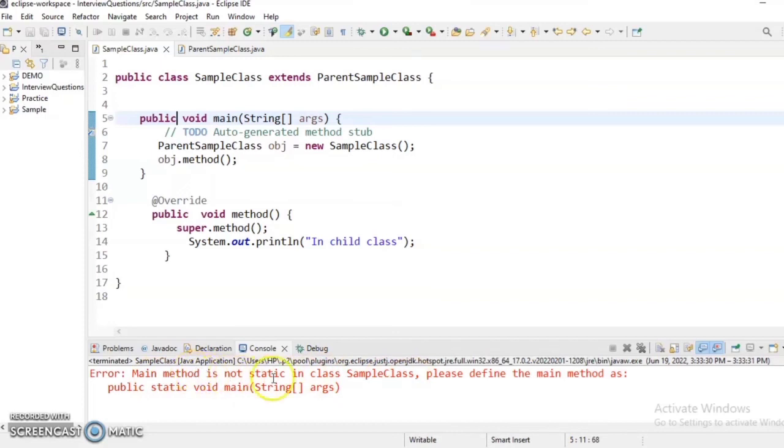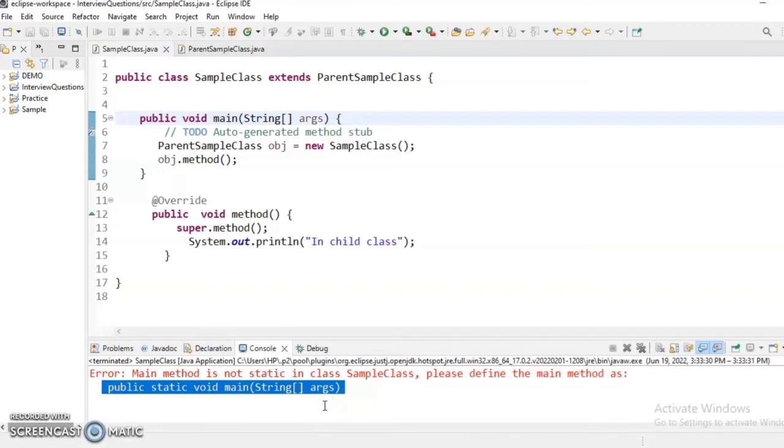So the main method is not static. Please define the main method as public static void main. So it is suggesting that the main method should be defined as public static void main. So you can see that the JVM is unable to find the main method, and it is giving us an error.